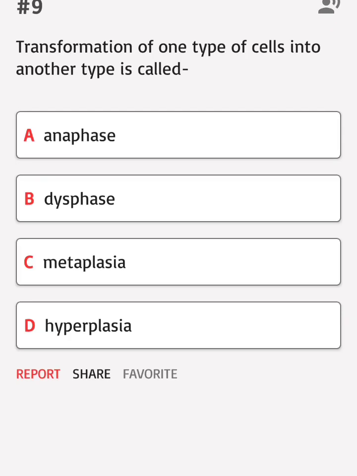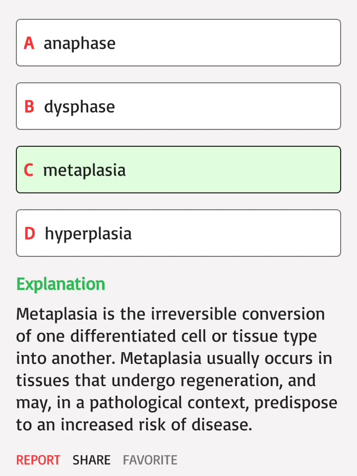Transformation of one type of cells into another type is called: A. Anaphase, B. Dysphase, C. Metaplasia, D. Hyperplasia. Correct answer: C. Metaplasia is the irreversible conversion of one differentiated cell or tissue type into another. Metaplasia usually occurs in tissues that undergo regeneration, and may, in a pathological context, predispose to an increased risk of disease.